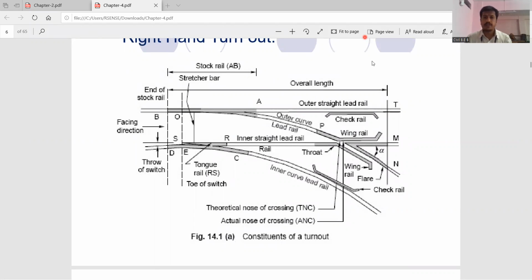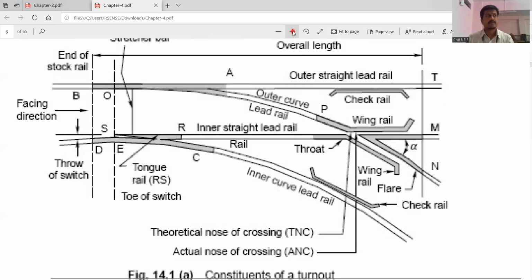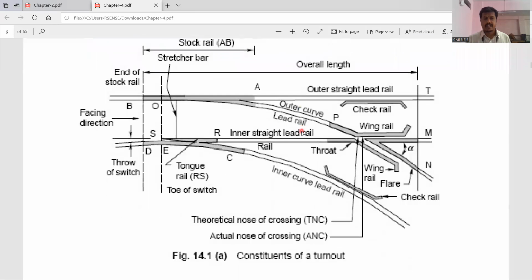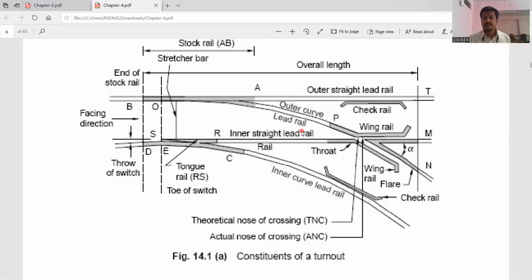I will zoom it out for you a little bit. Is the diagram visible to everyone? This is the right hand turnout. You will definitely get a question on this in your university examination. Draw the cross section, or draw the right hand turnout or the left hand turnout. Any diagram they will ask you, and you have to explain that turnout.